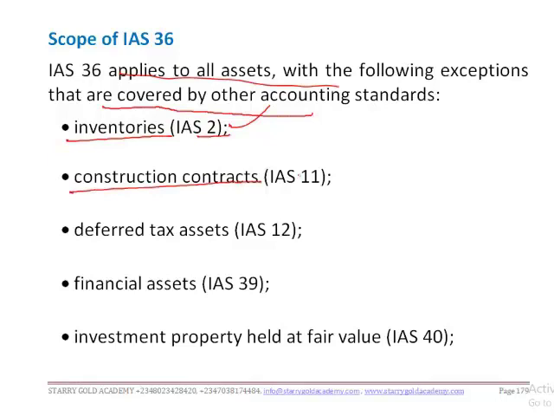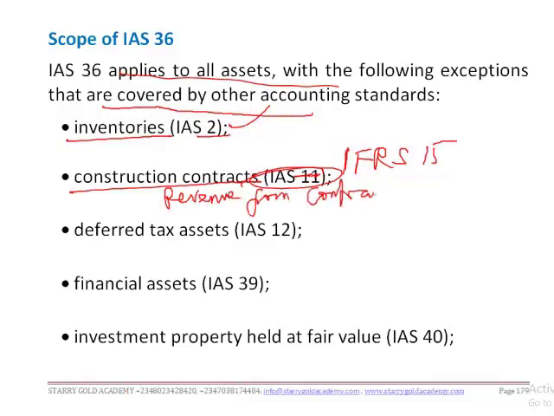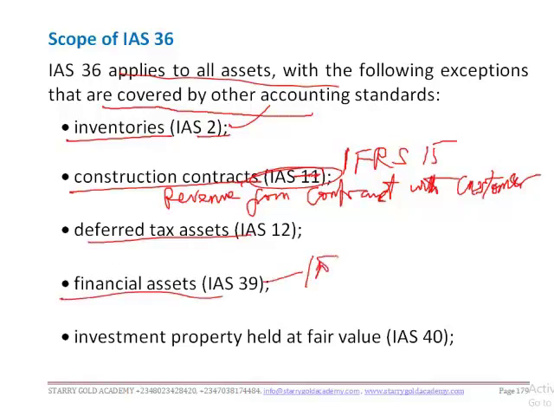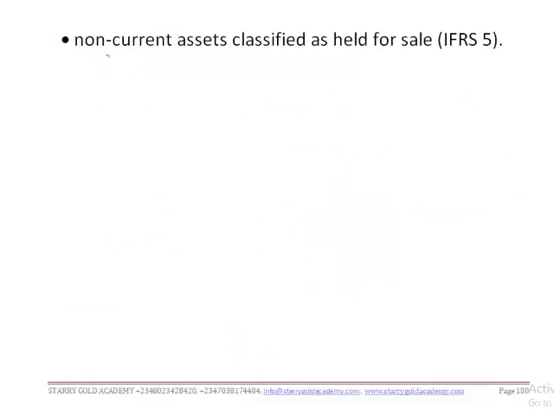Such as inventories: transactions covering inventories are discussed under IAS 2. Construction contracts, formerly IAS 11, are now covered by IFRS 15, revenue from contracts with customers. Are we together? We also have deferred tax, financial assets under IFRS 9, investment property held at fair value under IAS 40, and non-current assets classified as held for sale under IFRS 5.